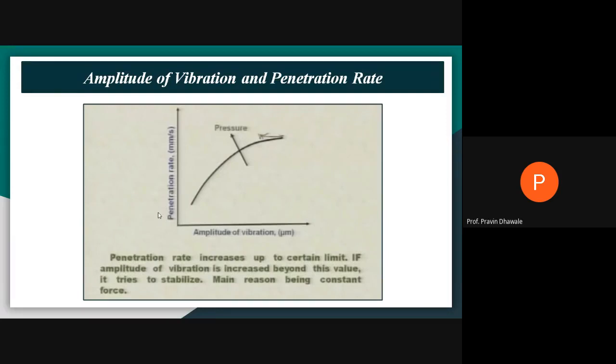If you observe this diagram, on the x-axis you have the amplitude of vibration in microns, and on the y-axis the penetration rate of the tool or abrasive on the surface of the workpiece. It shows that with increase in amplitude, the penetration rate goes on increasing up to a certain limit.